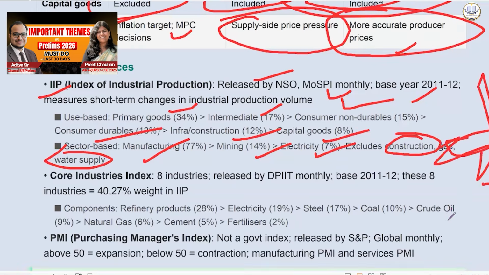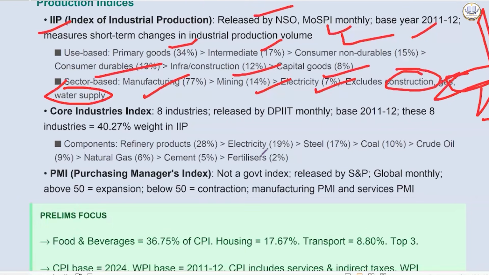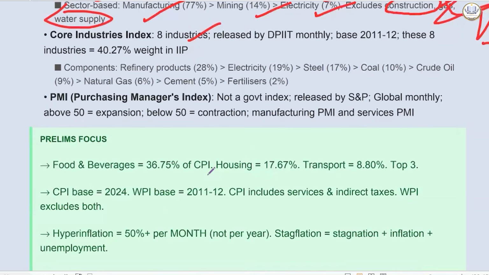This is more important. Then we have core industry index. 8 industries are there. It is released by DPIIT monthly. Base year is 2011-12. Now the highest is for refinery products. Okay, 28%. Then electricity, then steel, then coal, then crude oil, then natural gas, then cement, and then fertilizer has least.